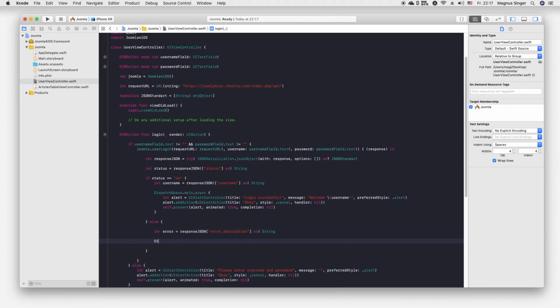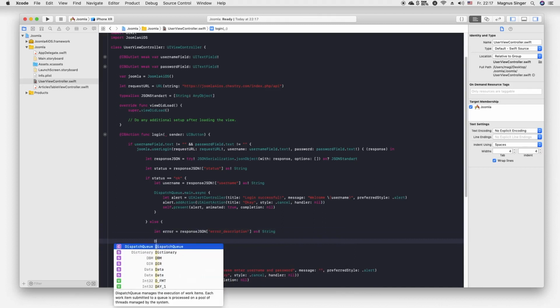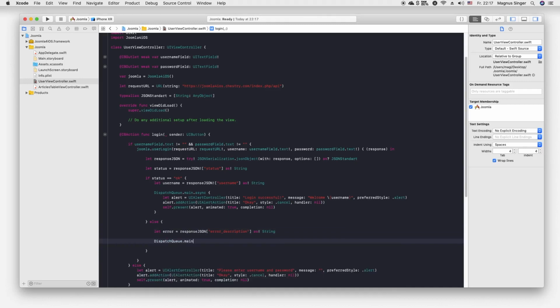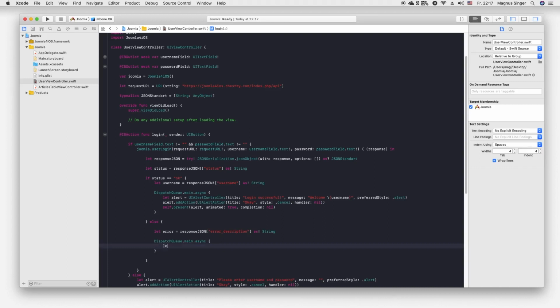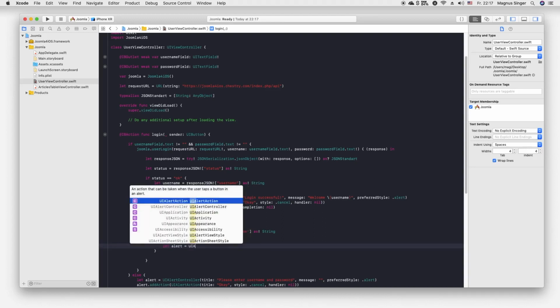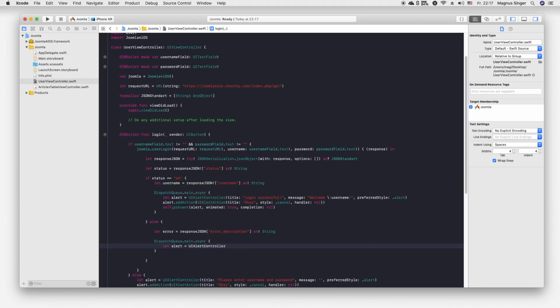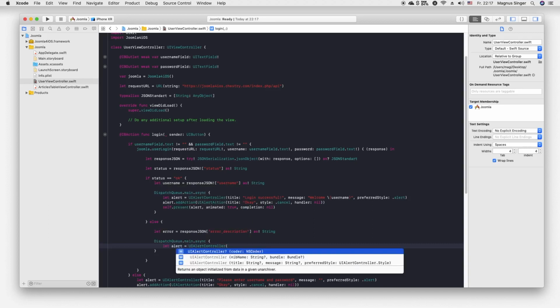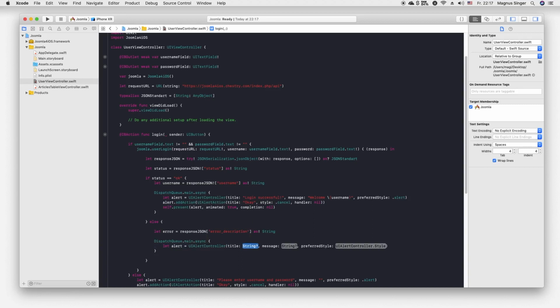And again, we need dispatch queue main, because we now create an alert which will just say an error occurred and display the error description. So, well, quite basic.